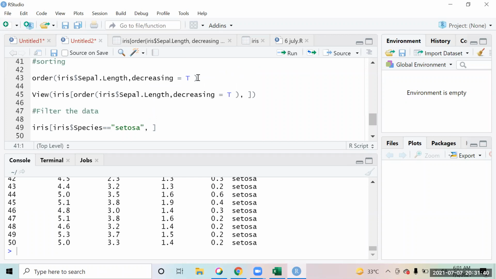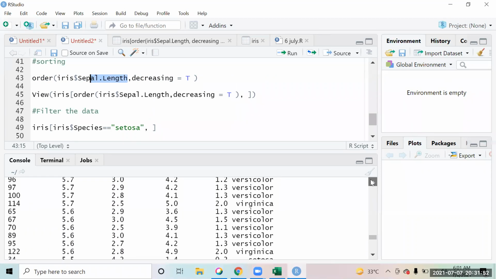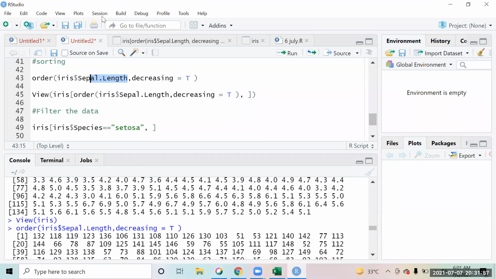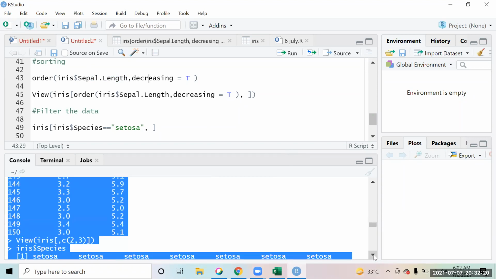So sorting is basically this order function that we have used. What this order function does is, whichever column you want to sort, it gives you the row numbers of that. When you run this, it gives you the row numbers in which I wanted the data to be sorted in the decreasing order of sepal length. So it is saying that the maximum sepal length is coming in row number 132. Then second is in 118. So you get the row numbers, in decreasing order of the sepal length.